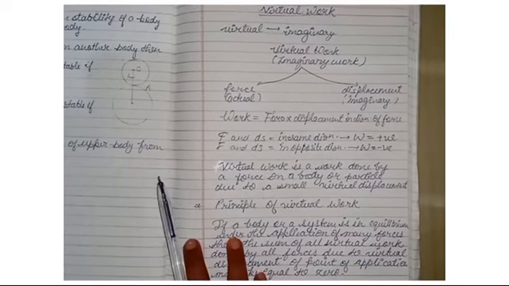Now let us see the principle of virtual work. If a body or a system is in equilibrium under the application of many forces, then the sum of all virtual work done by all the forces due to virtual displacement of the point of application must be equal to 0. This is the principle of virtual work.